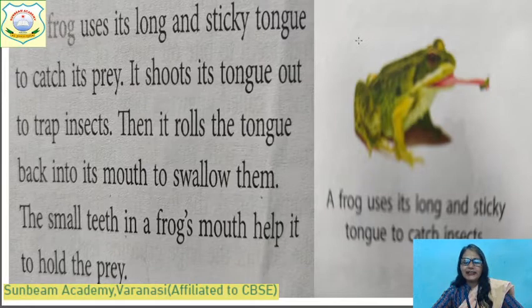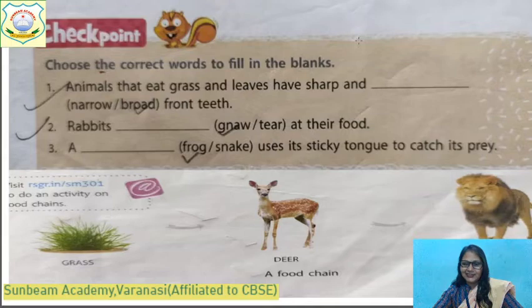This is a picture of another method. A frog. A frog uses its long and sticky tongue to catch its prey. How does it do this? It shoots its tongue out and traps the insect. And then it rolls its tongue back into the mouth and swallows the prey. Okay, what method is used? Swallowing the food. And who uses the method of lapping the food? Lapping the food means using the tongue. Cat and dog.